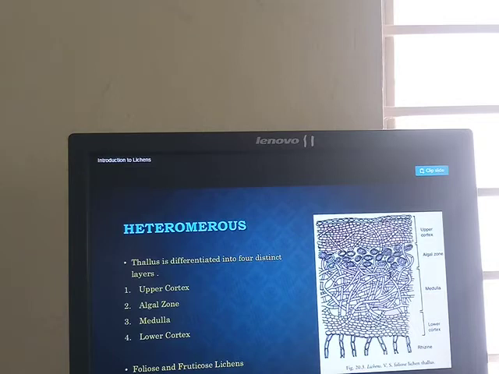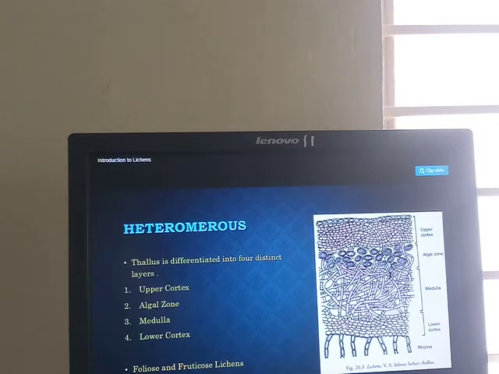Okay, and next, below the algal layer, there is the medulla. The medulla is the main part of the thallus and it is the conducting part of the cells. Below the medulla, there is a narrow layer of compactly arranged fungal hyphae.